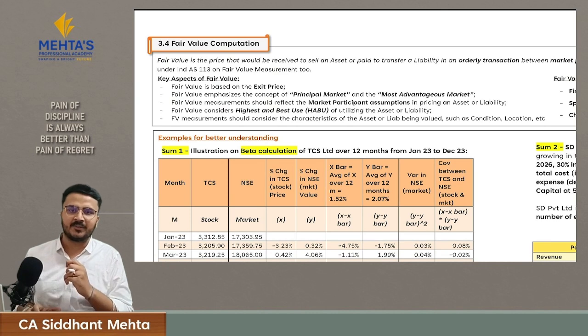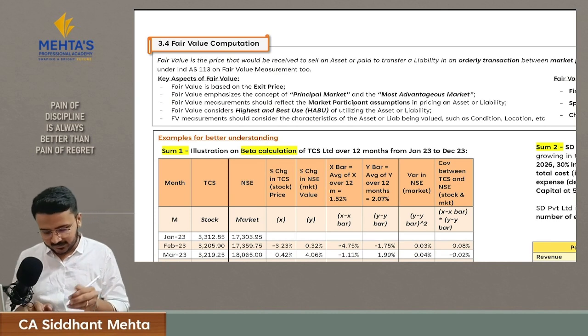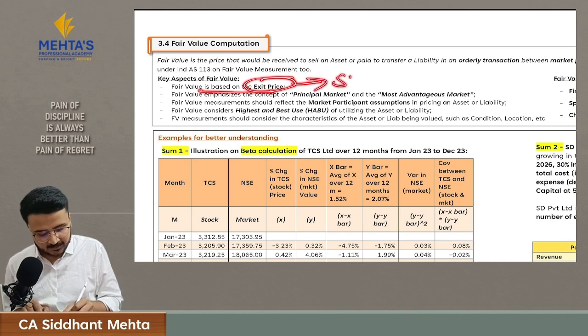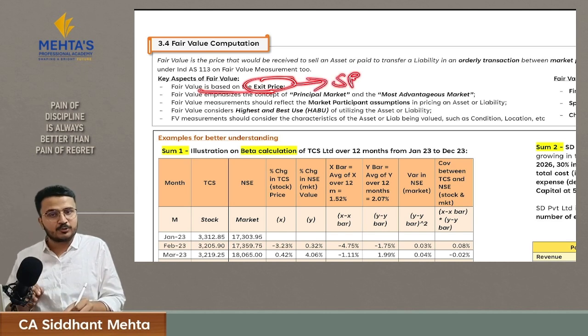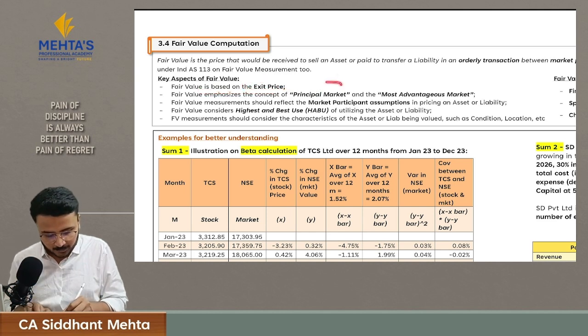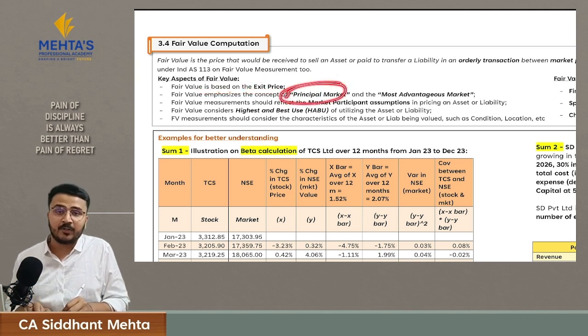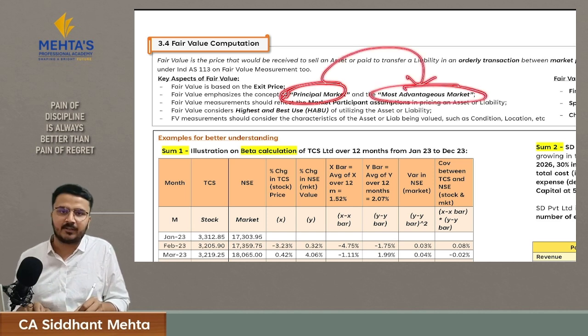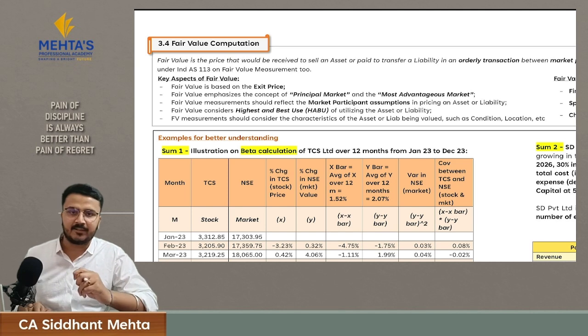And Ind AS 113 says that fair value is nothing but the value which is based on exit price. Exit price is your selling price. This standard also tells you from where you have to assess this selling price. First, you have to assess it from the principal market. If the principal market is not available, then you have to go to the most advantageous market. Principal market is that market where there is the highest trading volume for your asset.